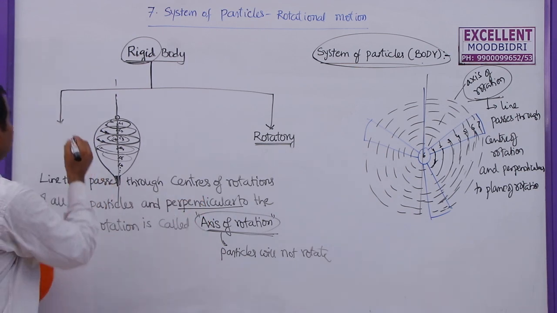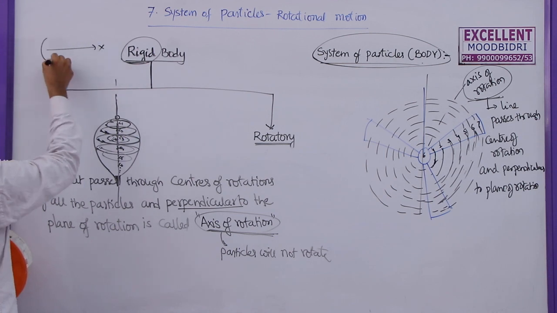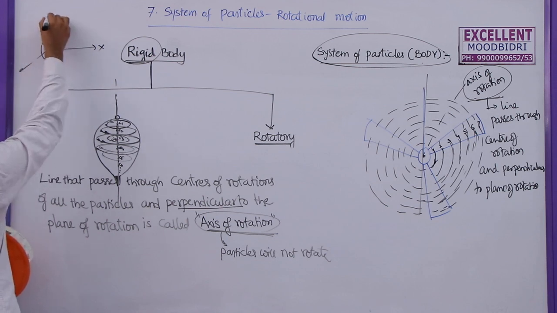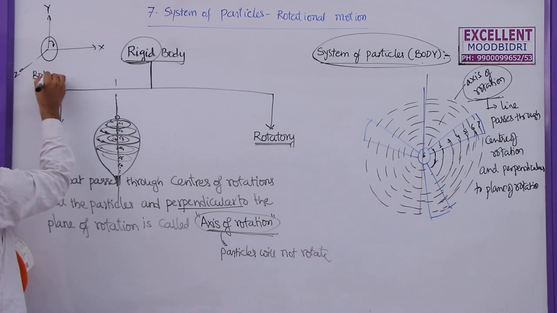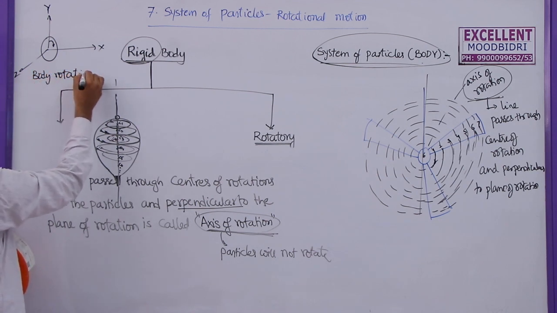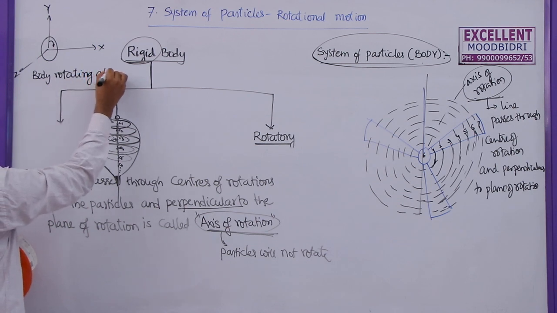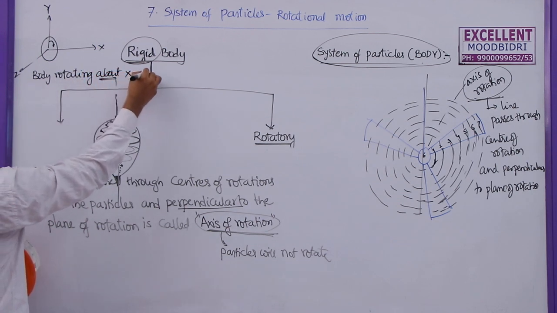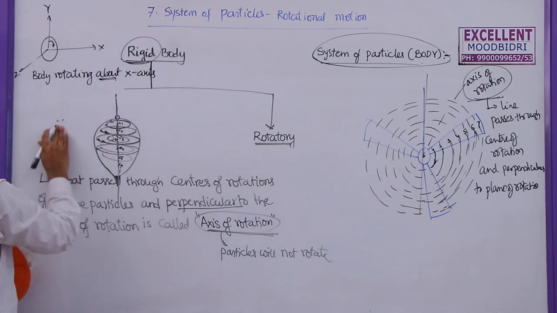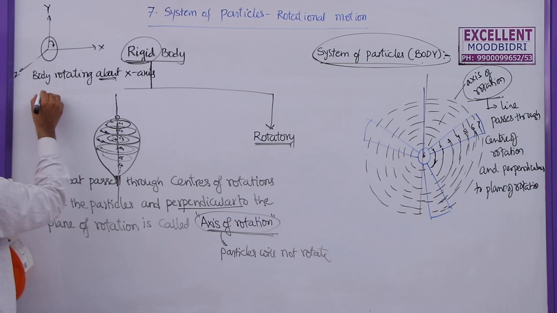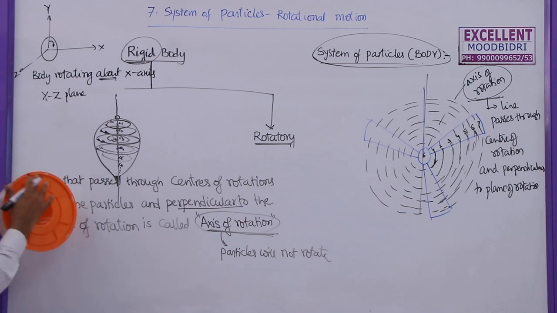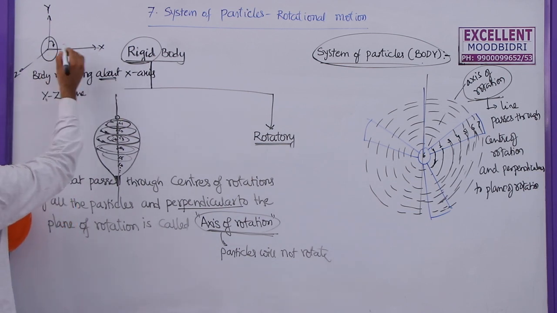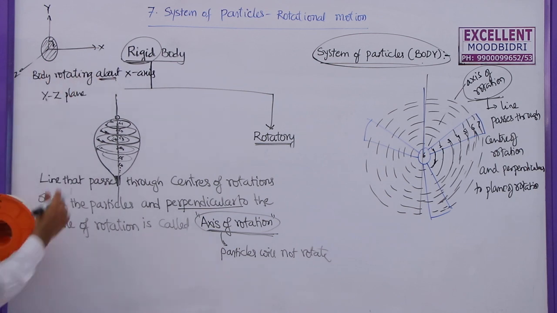Whenever a body rotates about the x-axis in this direction, it is said to be rotating in the yz plane. That means the plane is perpendicular to the axis of rotation. This is the axis of rotation, and this plane is perpendicular to it.